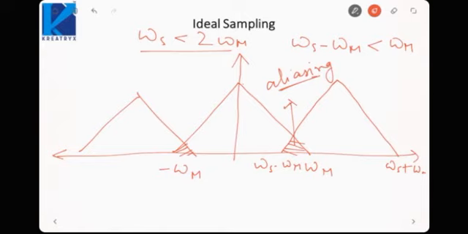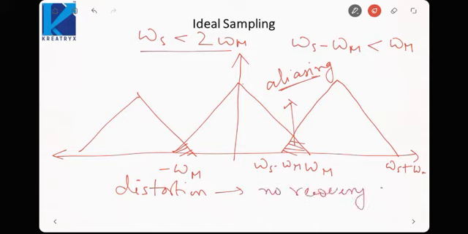So if omega s is less than 2 omega m, the spectrum is distorted. Now if my spectrum is distorted, that means the signal is distorted in the time domain. If a signal is distorted in the frequency domain, it will be distorted in the time domain. So distortion leads to no recovery of the original signal.